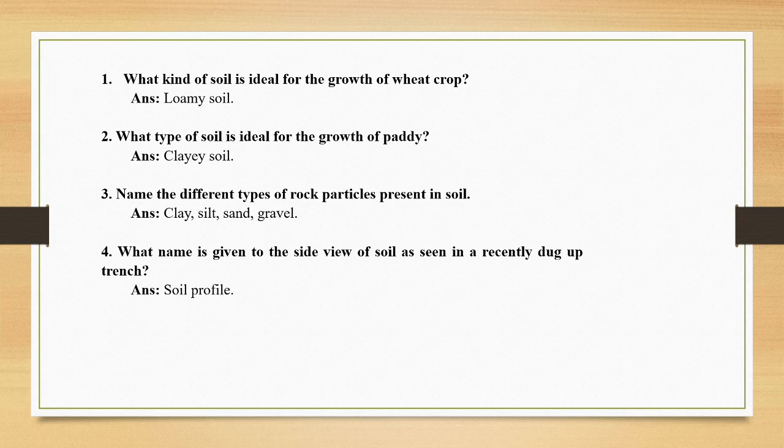Next question we are discussing, that is the different types of rock particles present in the soil. What are the rock particles which are present in the soil? Because in the majority of soils we can get some of these rock particles. So these are clay, silt, sand and gravel. These four types of rock particles we see in the soil.